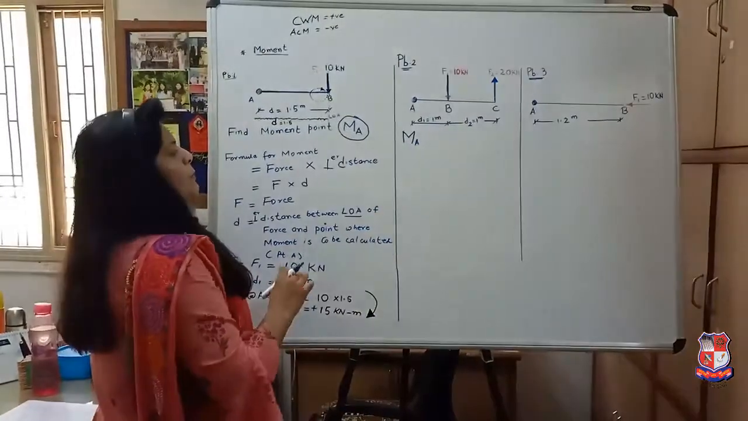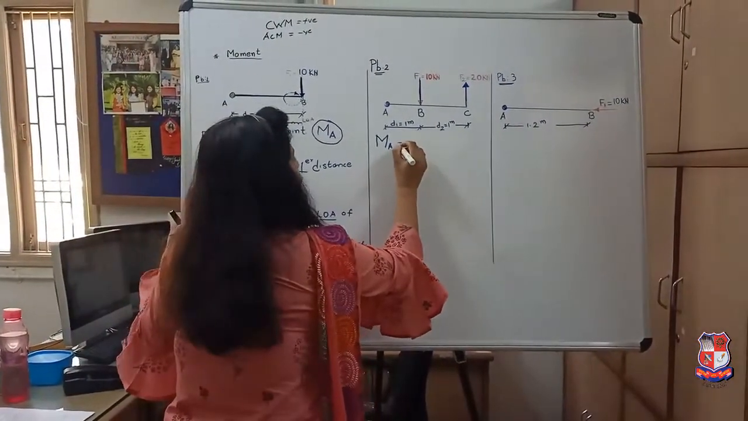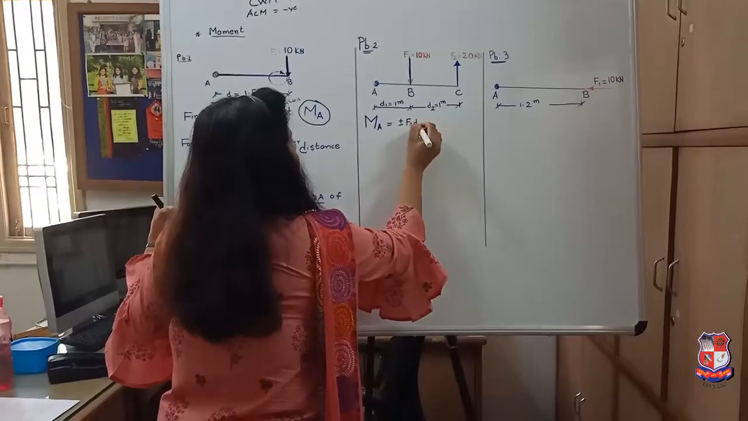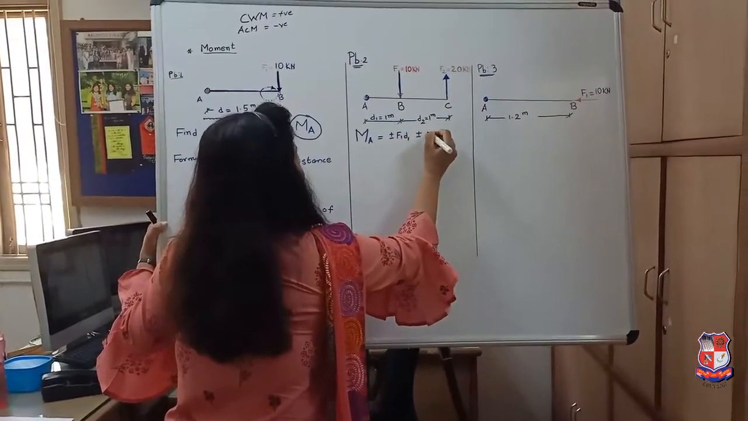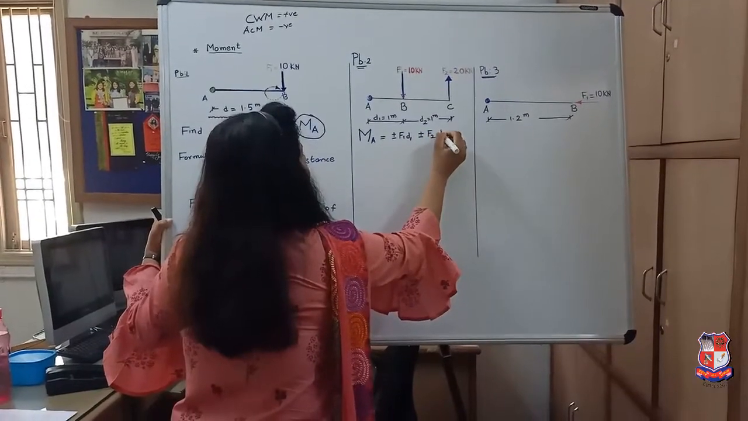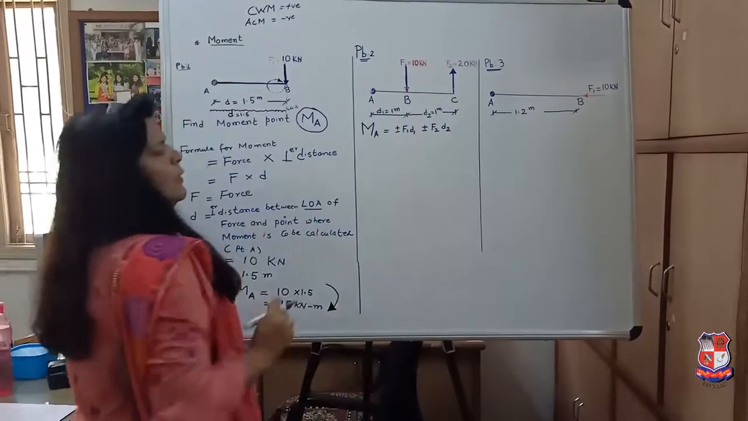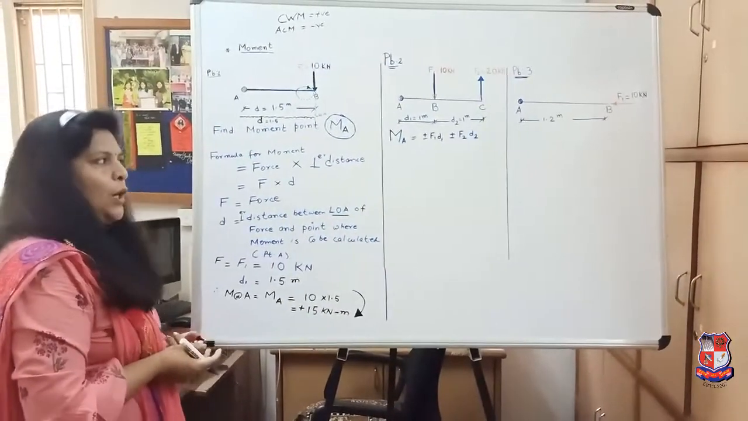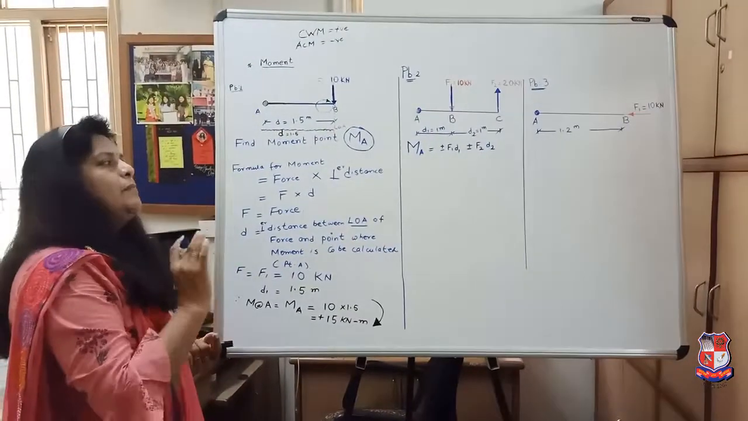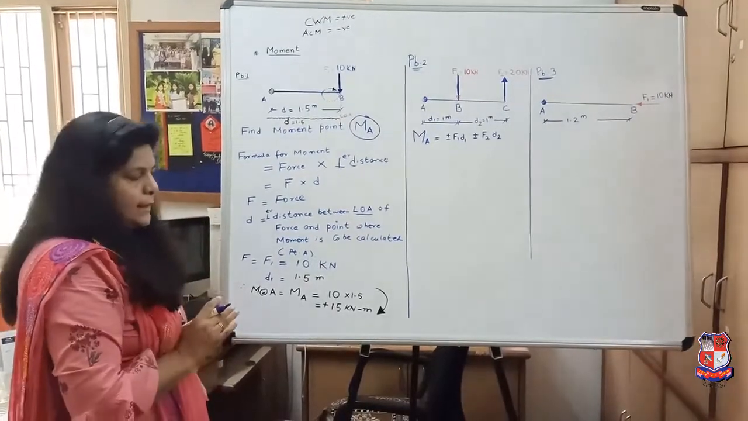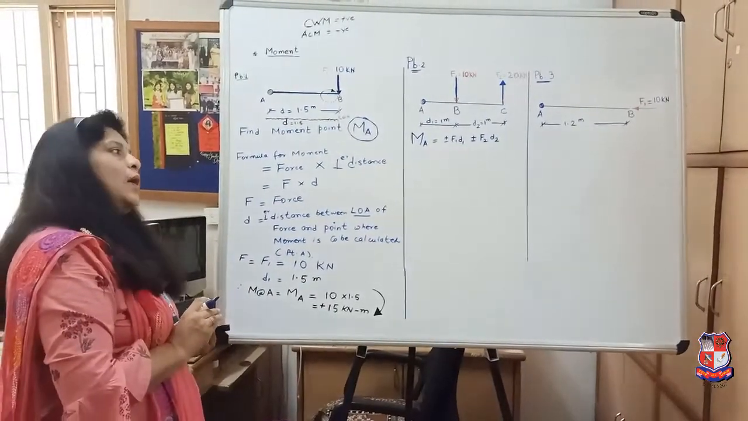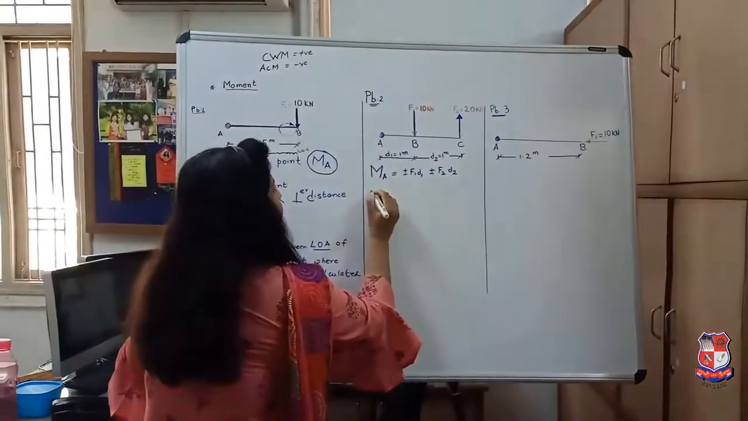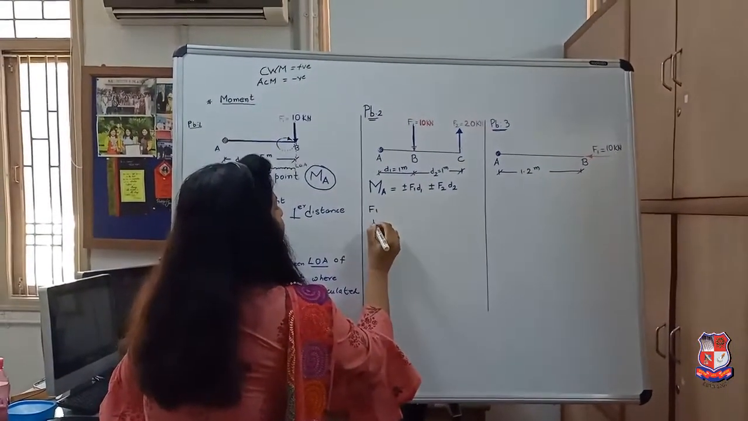Because there are two forces, the moment will be produced by both forces. So my formula will be moment equal to plus or minus F1 D1 plus or minus F2 D2. I don't know whether it is clockwise or anti-clockwise, so I have taken plus and minus on both sides.